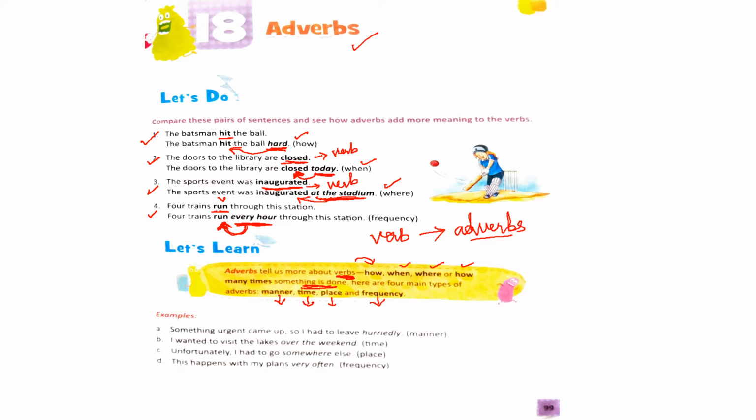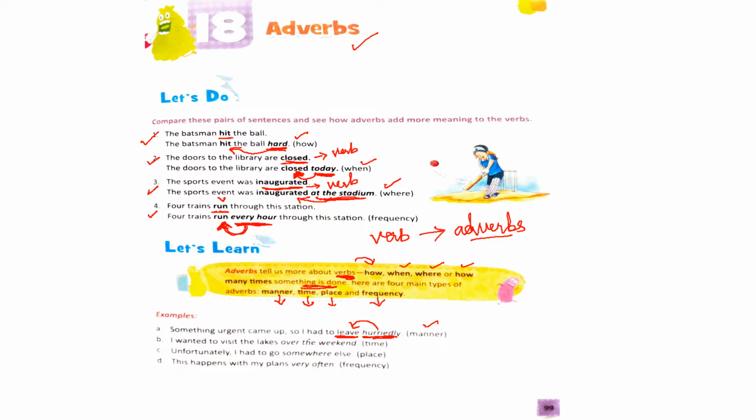First one. Something urgent came up, so I had to leave hurriedly. Hurriedly here is the adverb. It is telling us more about the verb leave. Hurriedly is telling us the manner in which the action took place, how he left. So you can say hurriedly is an adverb of manner.